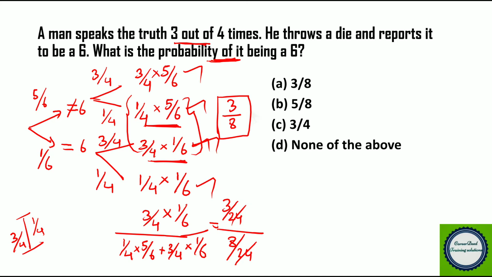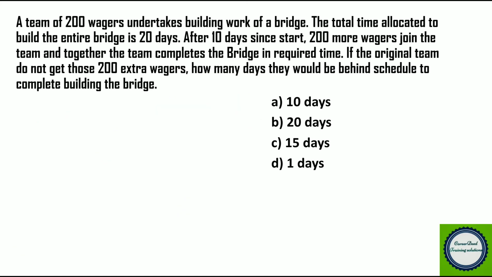Now moving to question number 8. A team of 200 wagers undertake building work of a bridge. The total time allotted to build the entire bridge is 20 days. After 10 days since the start, 200 more wagers join the team and together the team completes the bridge in the required time. If the original team did not get these 200 extra wagers, how many days would they be behind the schedule to complete building the bridge?